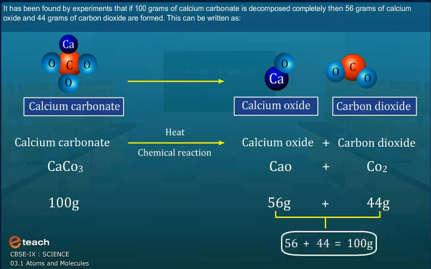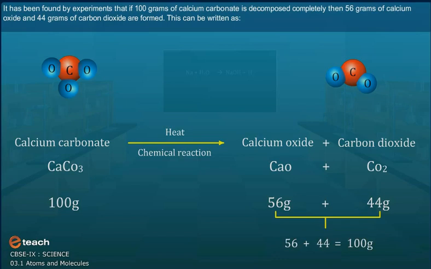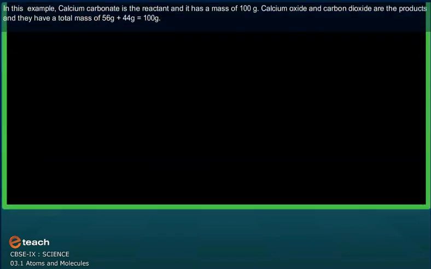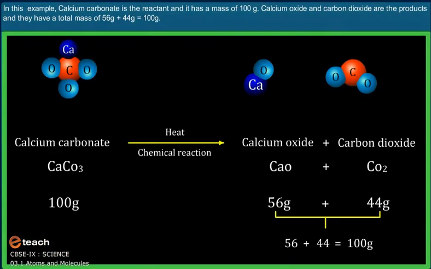This can be written as: in this example, calcium carbonate is the reactant and it has a mass of 100 gram. Calcium oxide and carbon dioxide are the products and they have a total mass of 56 gram plus 44 gram, which comes to 100 grams.